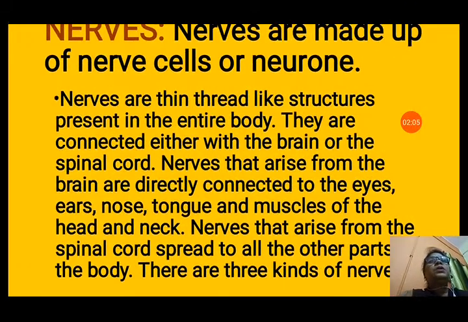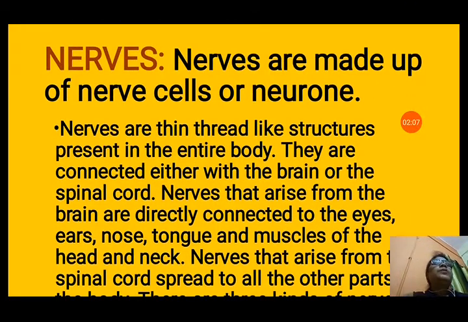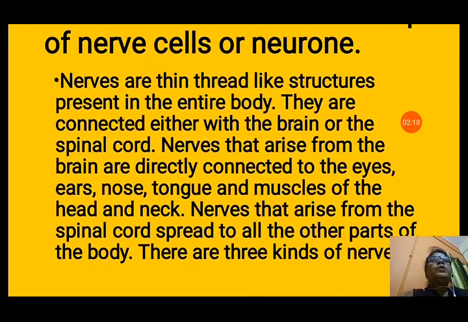Now nerves. This is the third part of the nervous system. The first we have already discussed in the previous class, second we have discussed the spinal cord, and third is nerves. Nerves are made up of nerve cells or neurons. The unit of a nerve cell is known as a neuron. Nerves are thin thread-like structures present in the entire body. The whole network of nerves is present in our body. Each and every corner of your body has nerves.